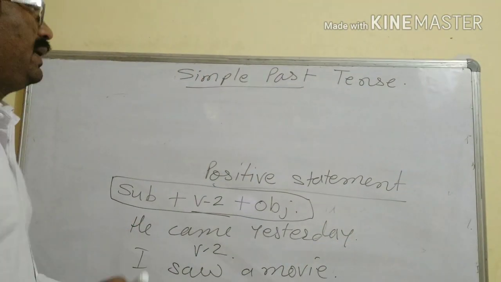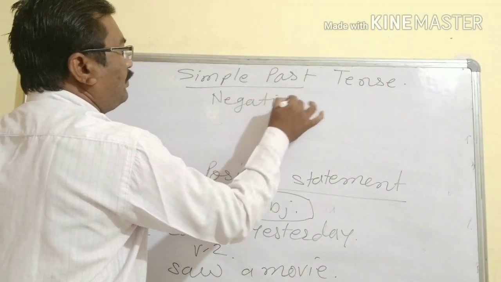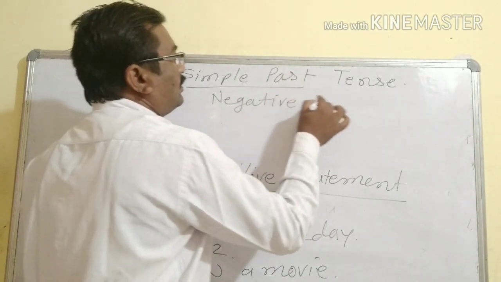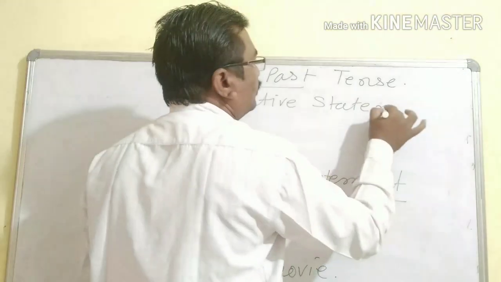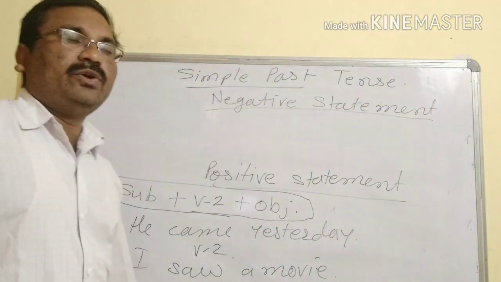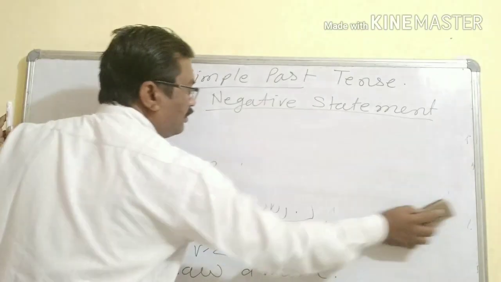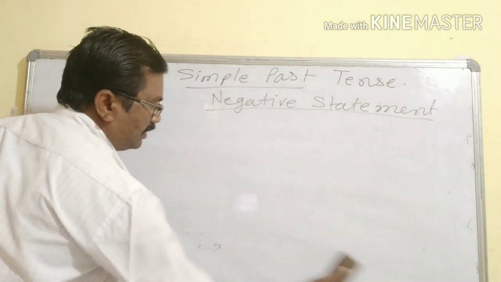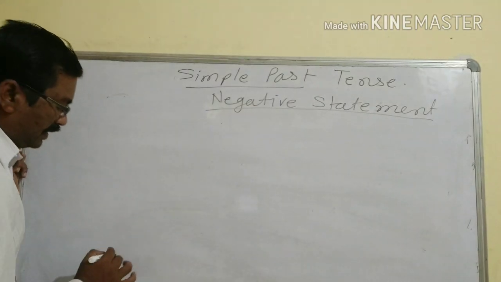If we want to make a negative statement of simple past, okay, whenever you are making a negative in any tense, make one format clear.